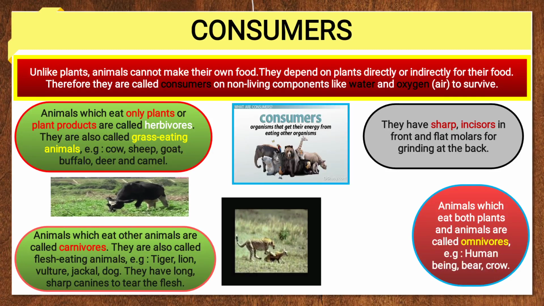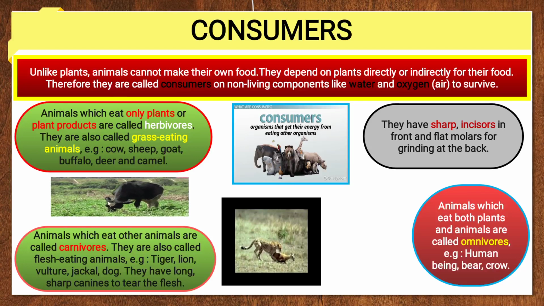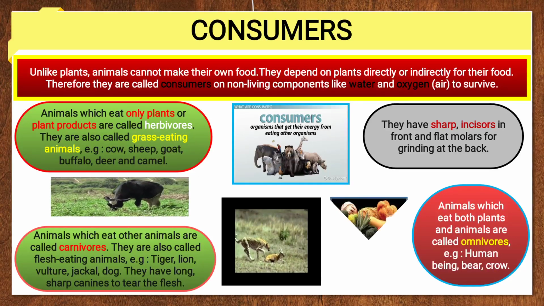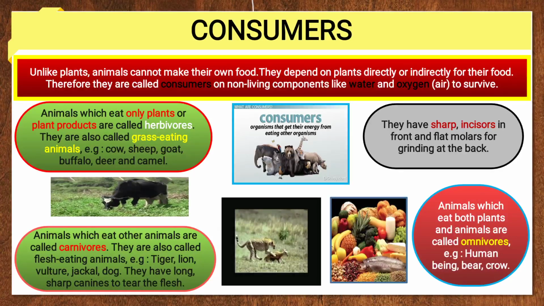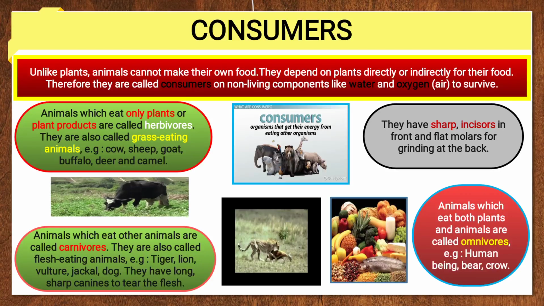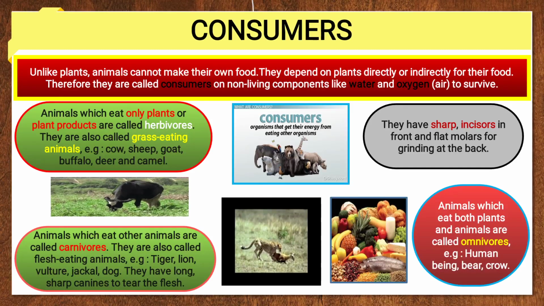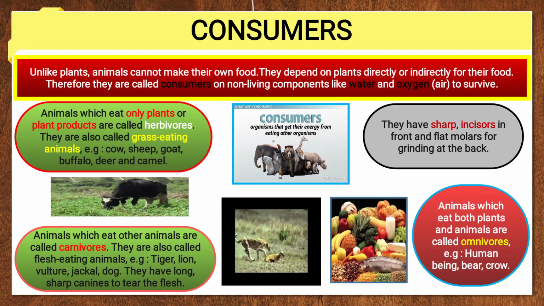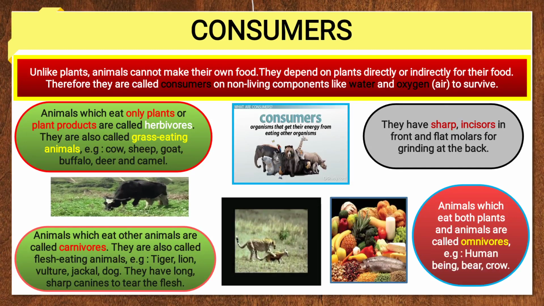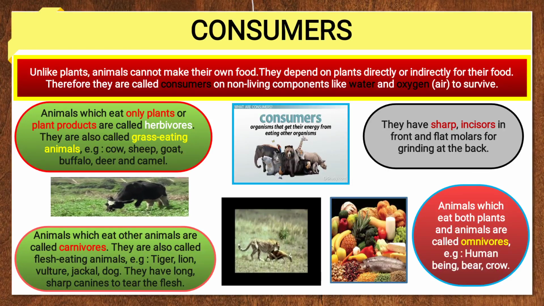Now animals which eat both plants and animals are called omnivores. Examples: human being, bear, crow. We human beings are omnivores because, as you see in the picture, we eat vegetables also, fruits also, milk products which come from animals, fish. So we eat both plant and plant products and animal products. So we are coming in omnivores.